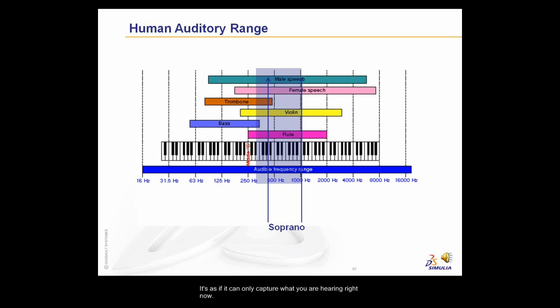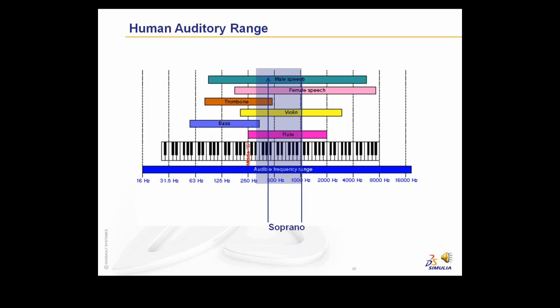It's as if it can only capture what you're hearing right now. With these limits, there's almost no ability to understand how my voice is affected by vehicle noise. If we now filter only above 1,000 Hz, my voice is still not as rich as before, but it is much closer to my full voice. This additional richness is what Abacus can capture and understand in the vehicle that other codes cannot.